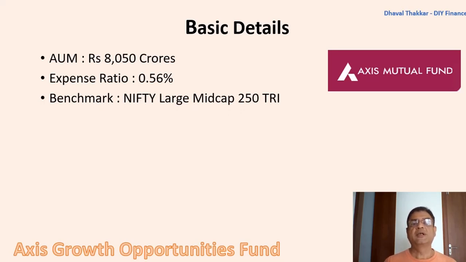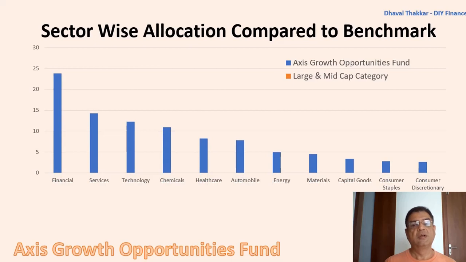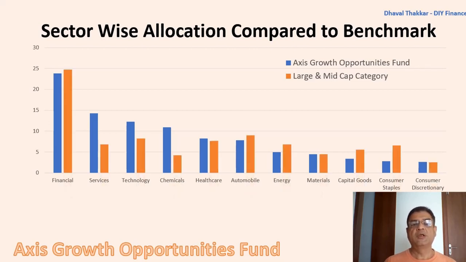Now let's look at the sector-wise allocation. From the table, it is very clear that the fund is heavily invested in finance, followed by services, technology and chemicals. Finance and technology being core sectors and services and chemicals being evergreen sectors, and quite a few good performing large and mid-sized companies form a part of these sectors. When compared to its benchmark, its allocation in all other sectors except the financial sector is quite different.